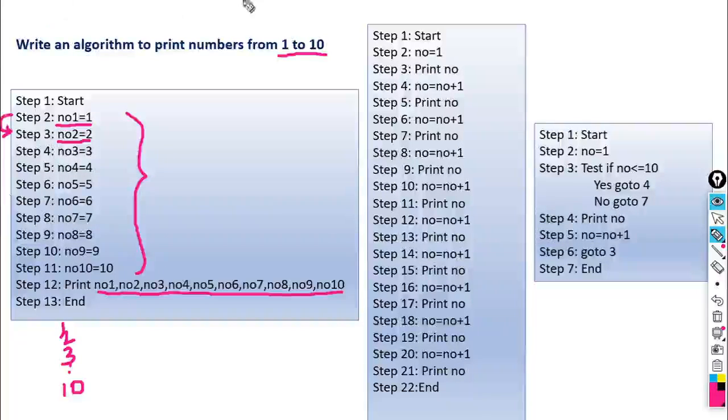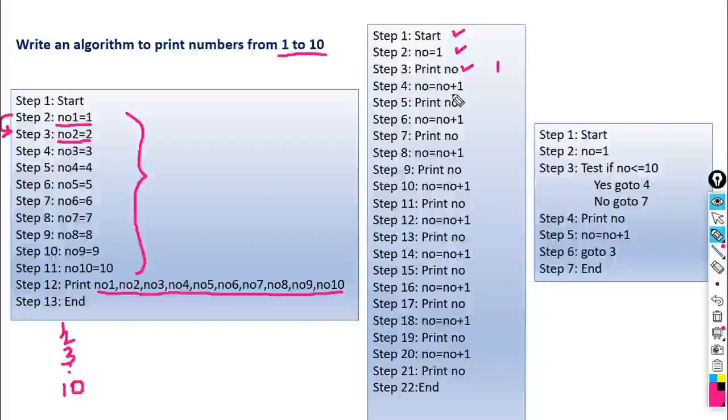So here is the second algorithm, and the question is the same. Write an algorithm to print numbers from 1 to 10. Again step 1 is start. We know the lower limit, so we have assigned number 1 to the variable no. So what is the assignment statement here? no is equal to 1. Once we assign this number, the next statement is print no. It will print the value of no, and the value of no is 1, so it prints 1. Then what is the next consecutive statement?